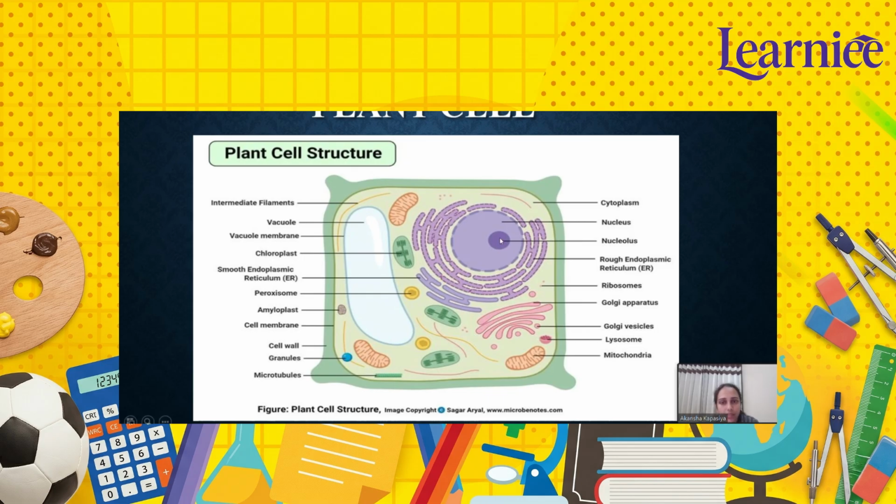Now this is the plant cell. A plant cell is also a eukaryotic cell with some special parts that help plants make food and stay firm, right? So this is the cell wall, the thick outer layer made up of cellulose, and it gives shape, strength, and protection to the cell.